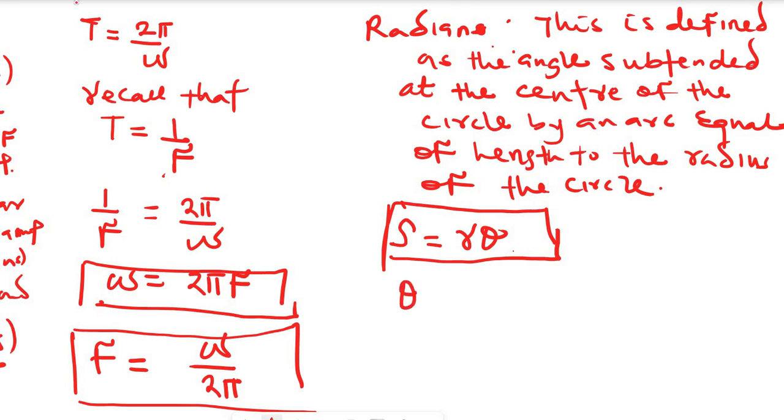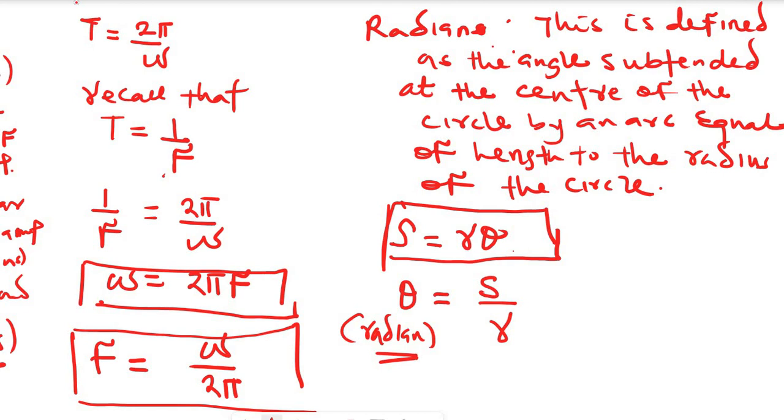So theta in this context is angular displacement. Theta is length of an arc, s, over radius. Look at my definition. I said radian. Radian is the unit of angular displacement. If you remember what I said earlier, it's measured in radian. Angular displacement is measured in radian.